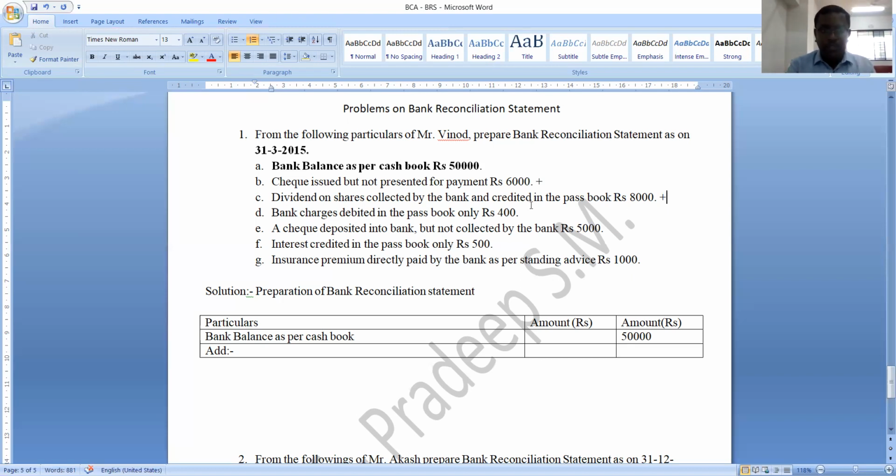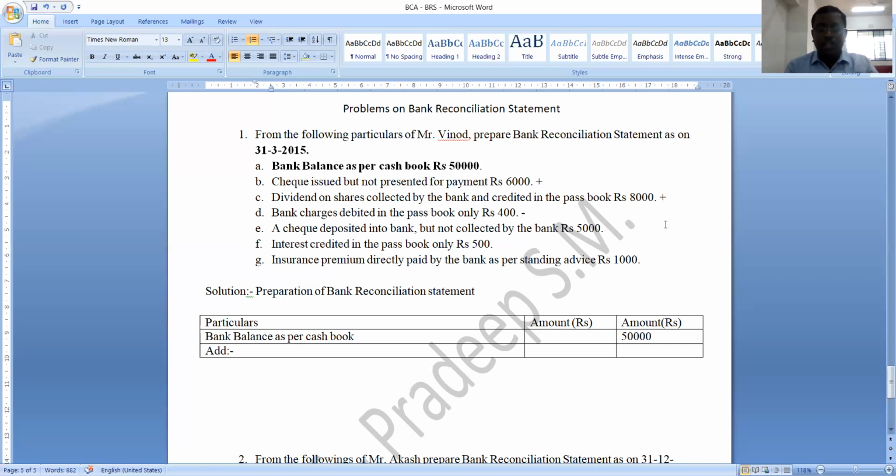Okay. The next one is bank charges debited in the passbook only, rupees 400. What I told you, debited in the passbook only means passbook balance decreases. So in order to get that passbook balance, you should reduce the cash book balance. So which sign you should assign? Minus sign you should assign.